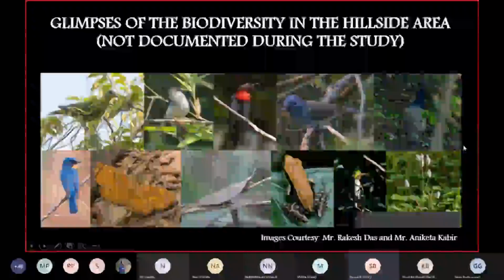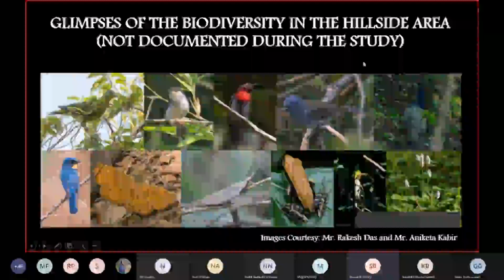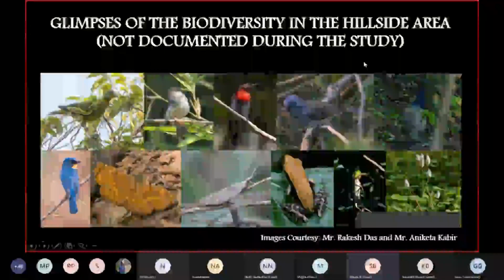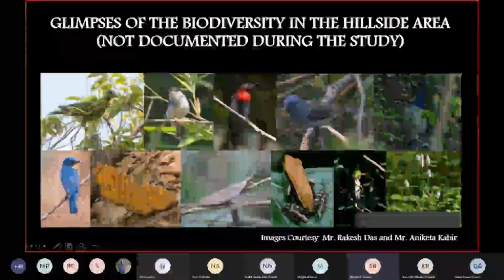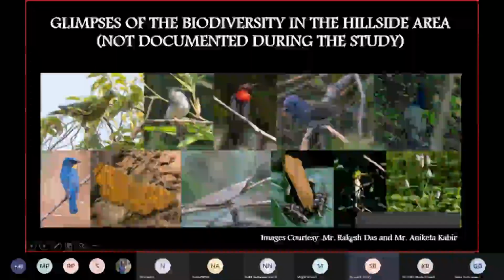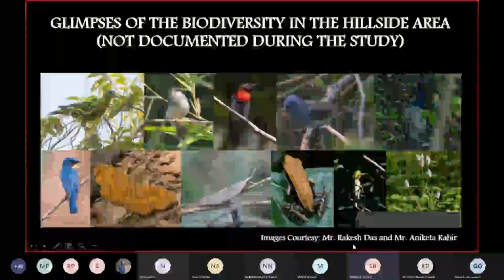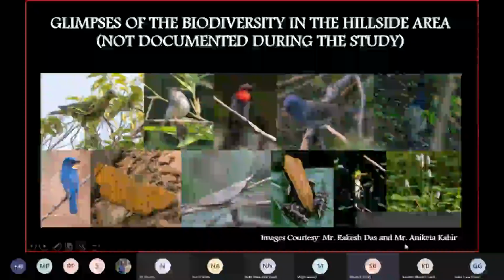Next slide, please. These are photographs documented by some nature enthusiasts, who used to visit the hillside area even after our rapid survey was over. They clicked some photographs of birds and other flora which exist over there.